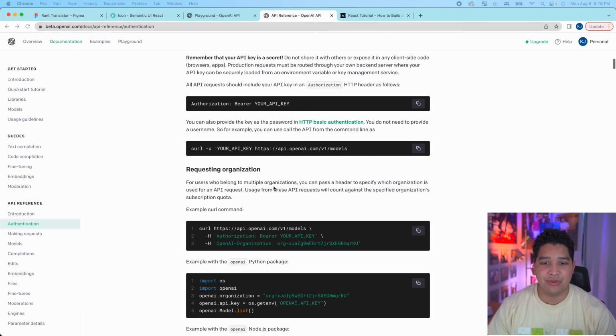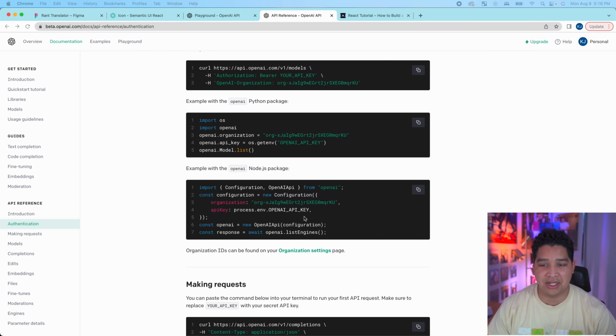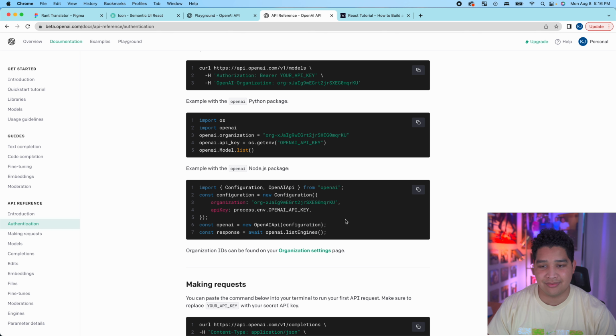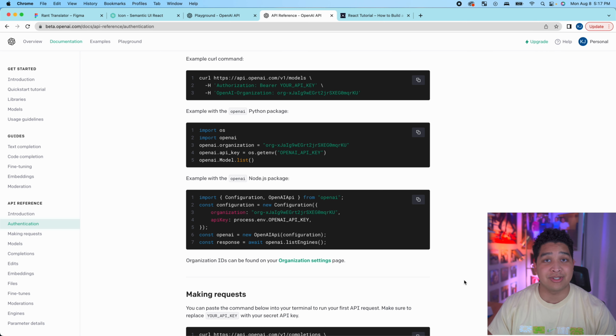So the things that we will need, let's see. Okay, so this is more of the code snippet that we'll be able to use. And yeah, we'll need the organization key and the API key, which you'll be able to find right over here in this menu. Cool, so now that we know how we're going to eventually connect to GPT-3, let's go actually code that React app so that we can put things where they need to be.